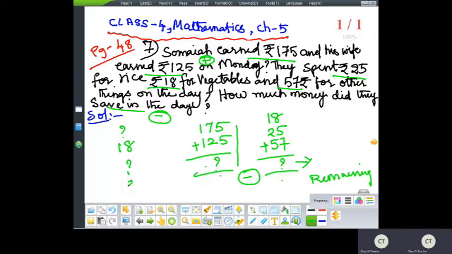Then from whatever answer you get, you can subtract 57. So this will be your answer. Instead of doing that, you can directly do it this way. You can add it and then subtract from the total overall answer.